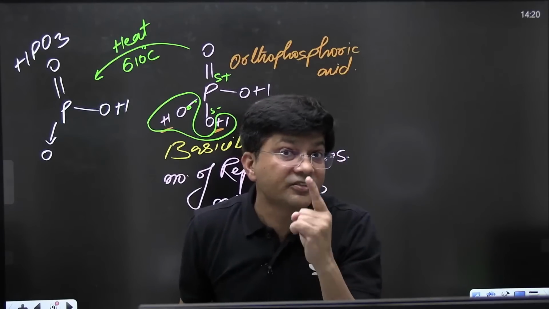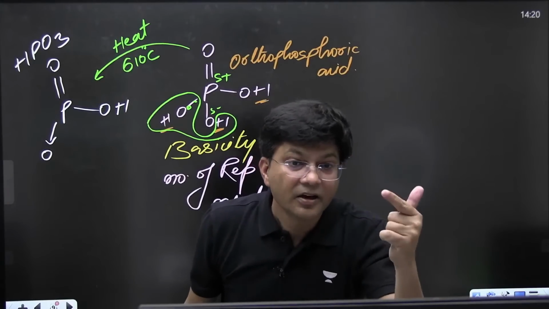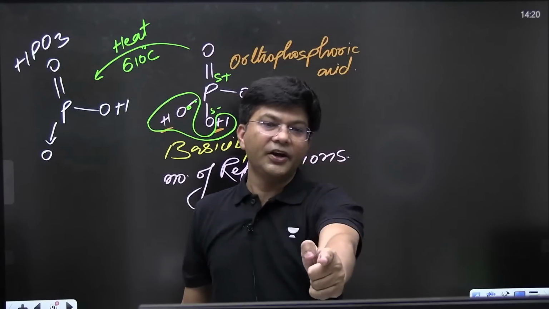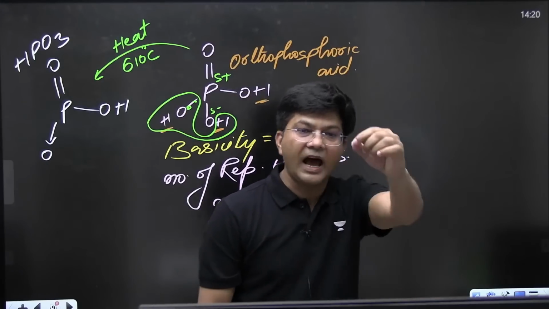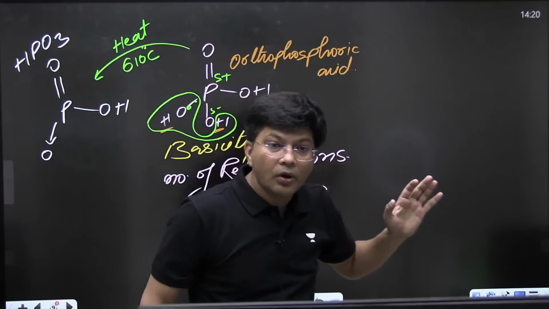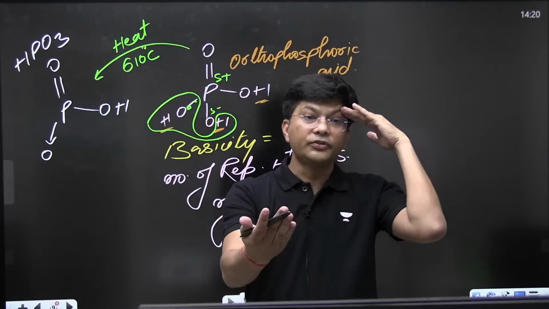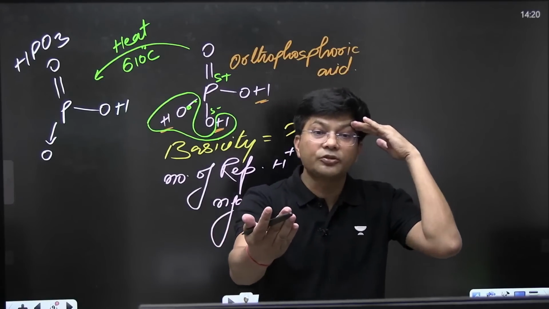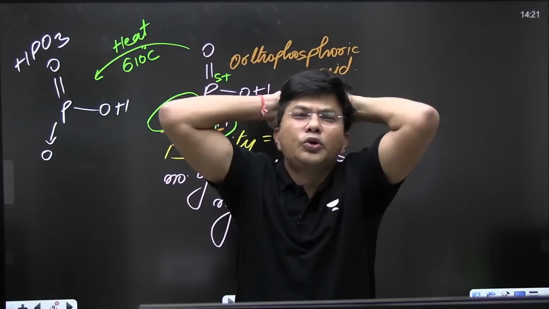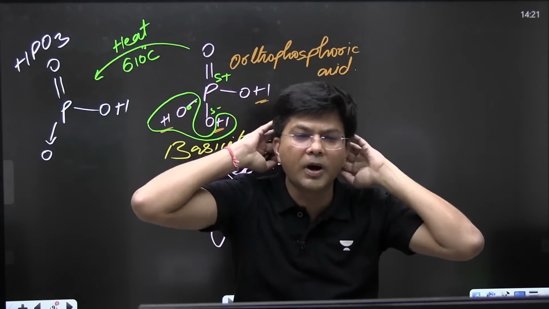If the oxidation state is higher, ic; lower, ous. Very good, your answer is absolutely correct. Some of you are writing ous. Maximum of you are writing ous. You don't know how to find out. Oh my God, no.